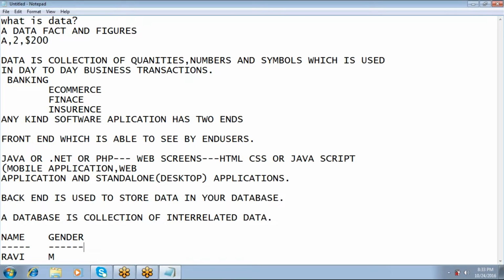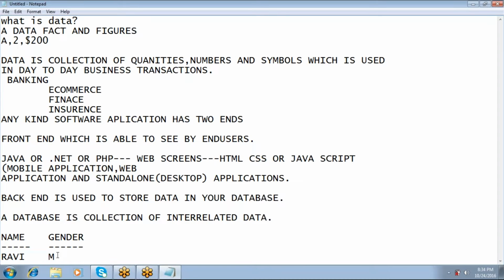Then Ravi and M are the values to my column. So this is called as a record.